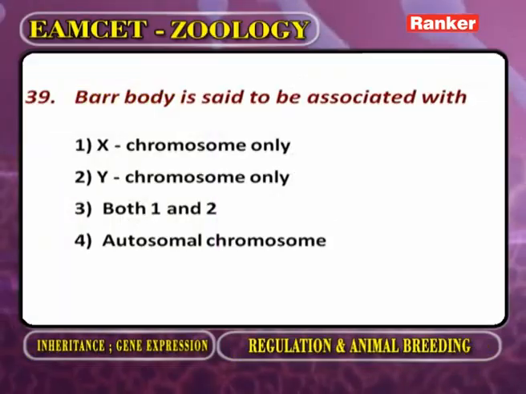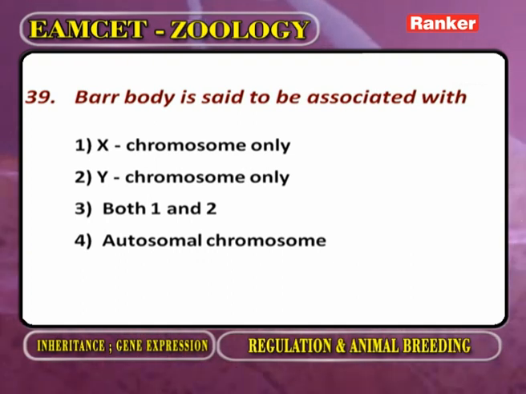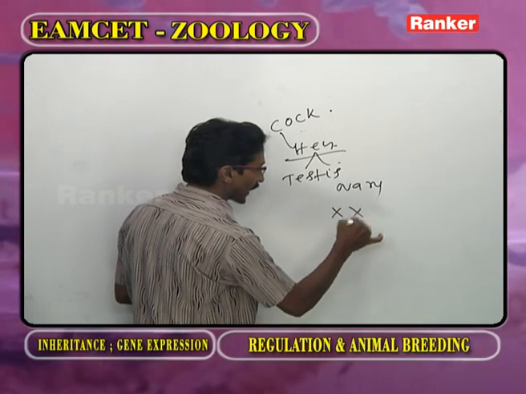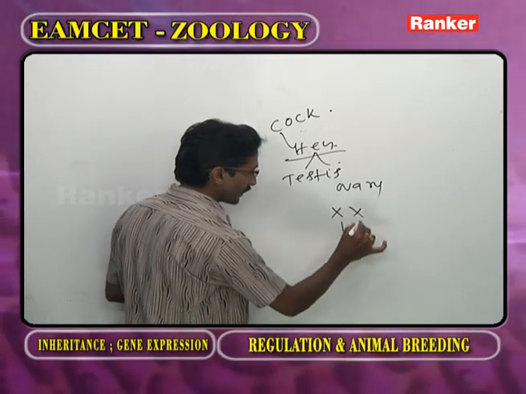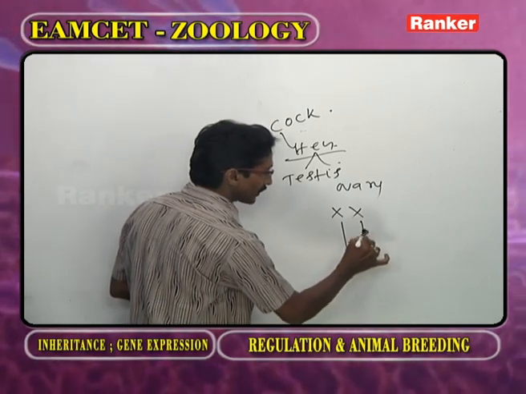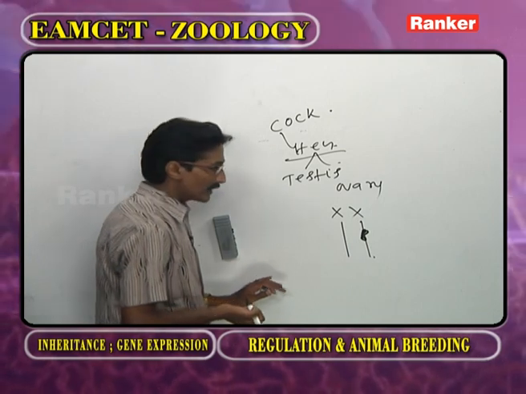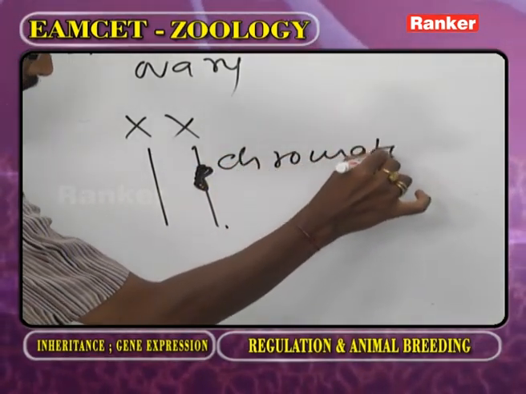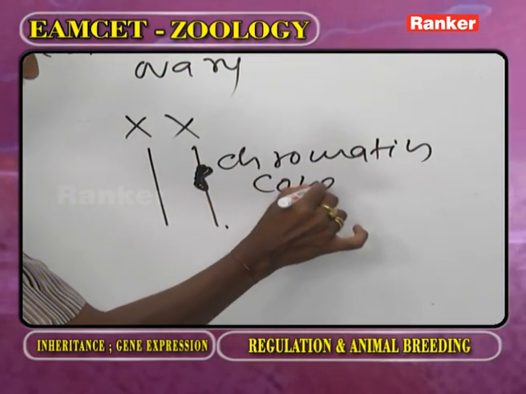The last but one question. Bar body is said to be associated with, in the case of female human beings, two X chromosomes present. Now in one X chromosome, here and there the chromatin material is condensed.